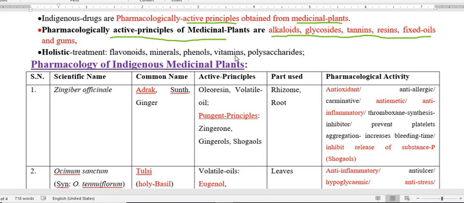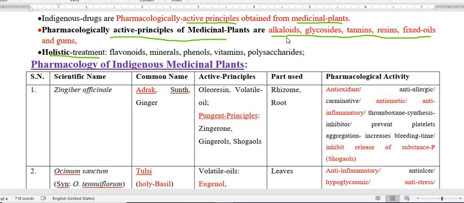In traditional medicine therapy, we think of the treatment as a holistic way of treatment, and this treatment is based upon the presence of the active constituents in the medicinal plant.